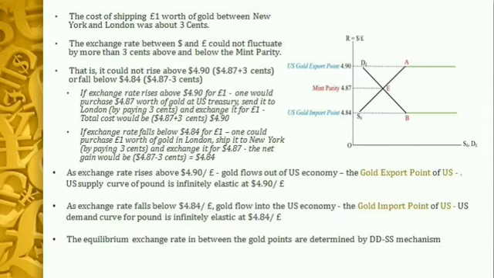Similarly, if the exchange rate falls below $4.84 for 1 pound, then everybody will purchase pound 1 worth of gold in London, ship it to New York by paying 3 cents, and then exchange it for $4.87. Therefore, the net gain of the person would be $4.87 minus 3 cents, the shipping cost, which is exactly equal